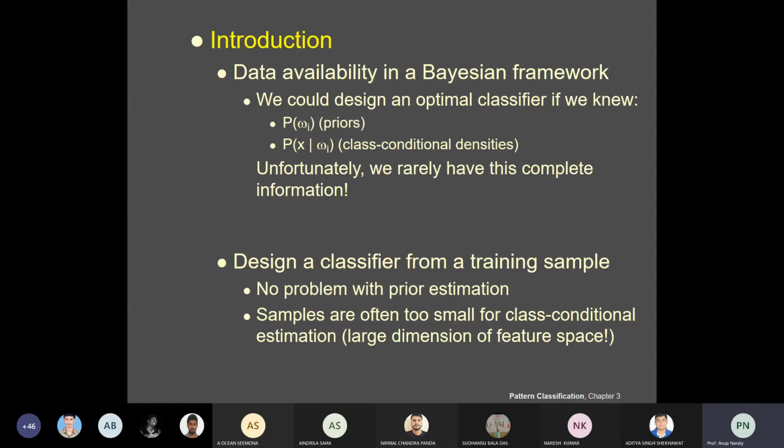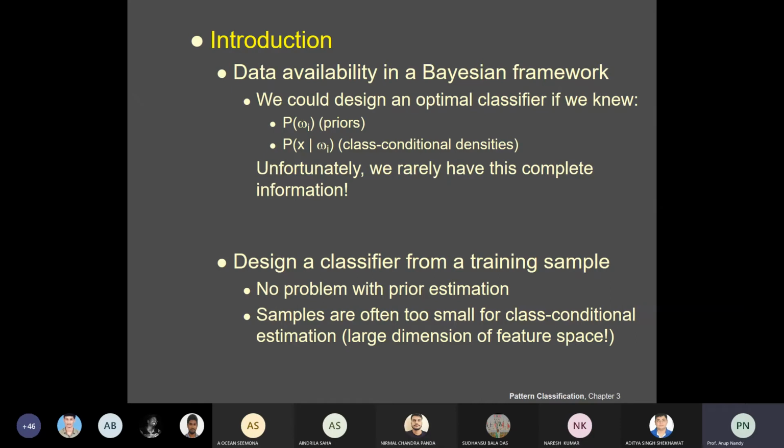Next, samples are often too small for class conditional estimation, and then there will be problems.